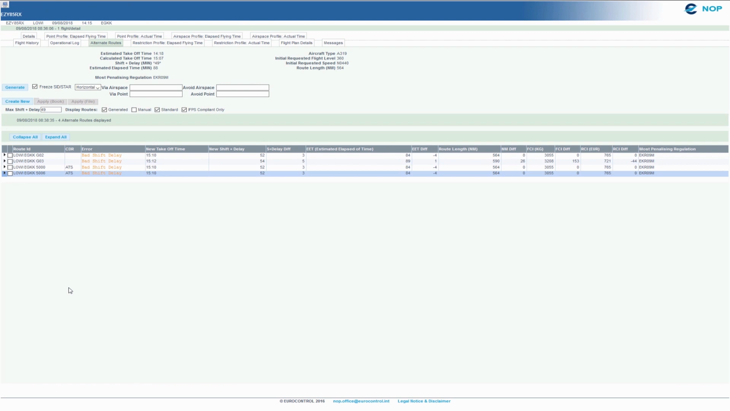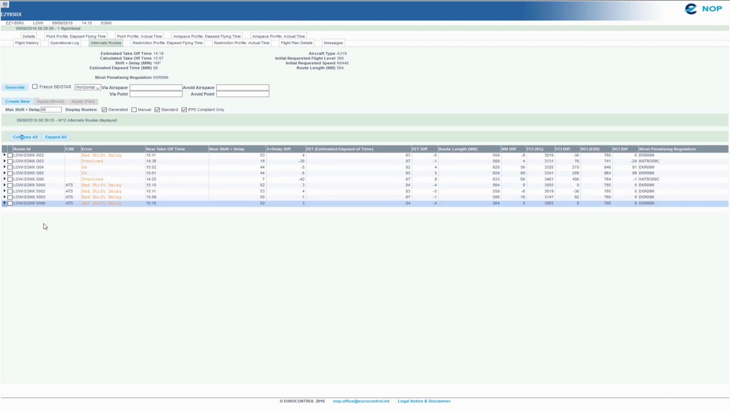Some routes are proposed. Those ones are IFPS compliant and keep frozen the SID and the STAR from the flight plan. If the alternate route proposed does not suit you, you can deselect the option Freeze SID and STAR and click on Generate. Several alternative routes are proposed.